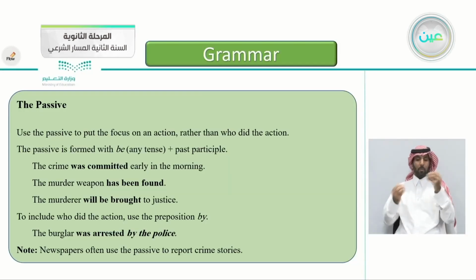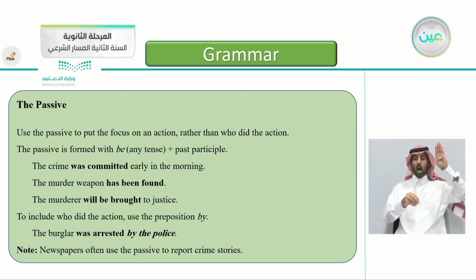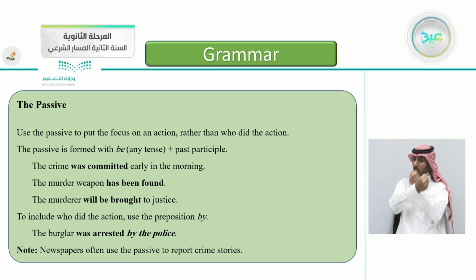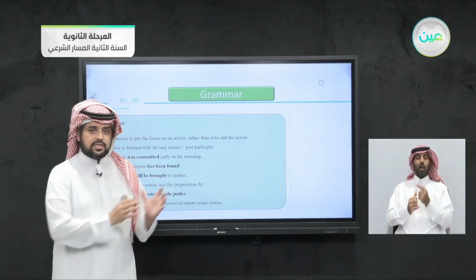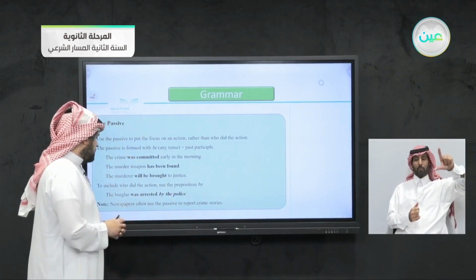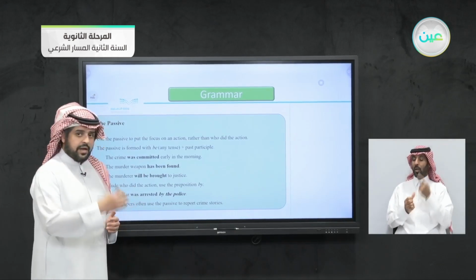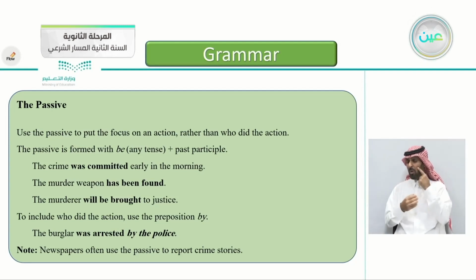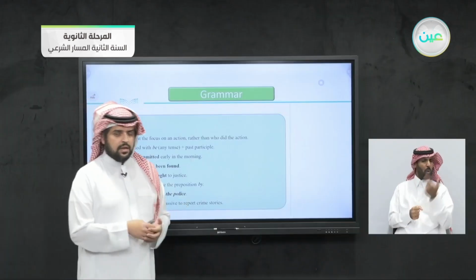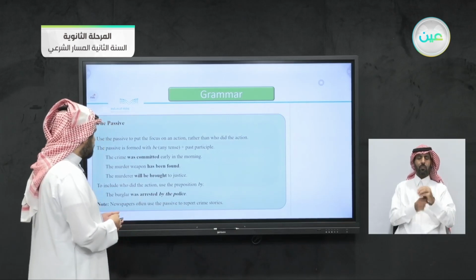To include who did the action, if you want to add more information, we use the preposition by. You say the burglar was arrested by the police. If you want to add more information, who is the doer here, the burglar was arrested by, then you add the police. Note, newspapers often use the passive to report crime stories.